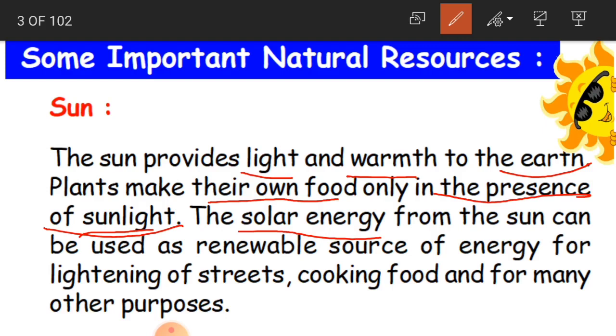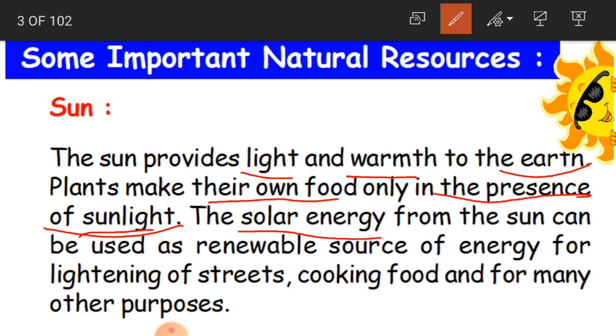In some houses, even for cooking these days we are using this solar energy. Even for lighting the lamps, in the sense lighting the bulbs and all that, solar energy is used. For heating the water for bathing, we are again using solar energy.